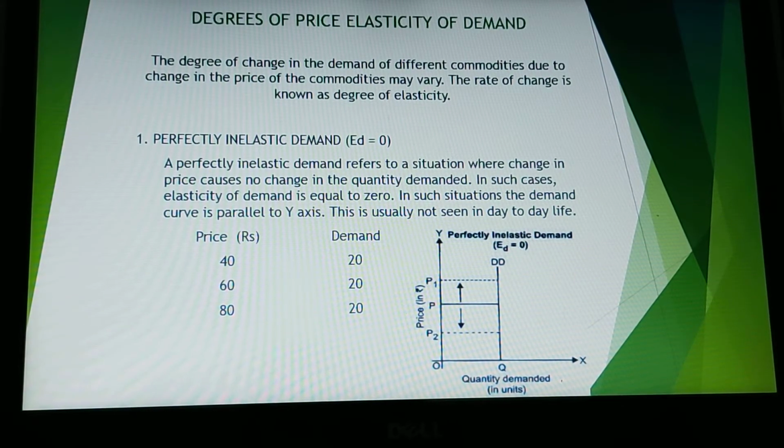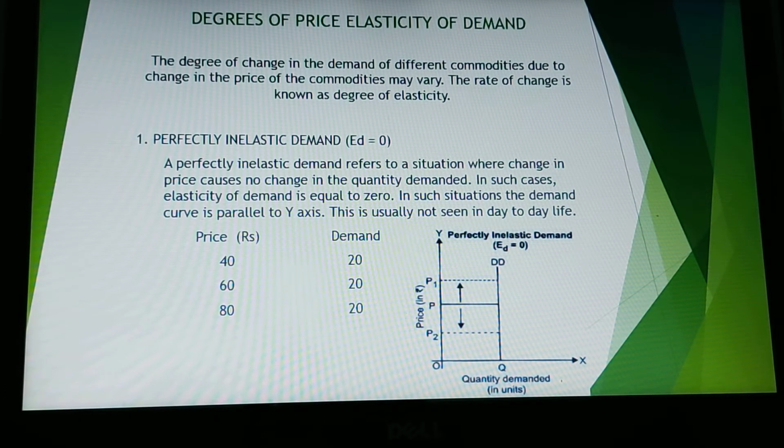Now we come to the degrees of price elasticity of demand. So there are 5 degrees of price elasticity of demand. What is meant by degrees of elasticity of demand? How much the demand responds to the change in price is known as the degree of price elasticity of demand, or the degree of change in the demand of different commodities due to change in the price of the commodities is known as the degree of elasticity. So the first is perfectly inelastic demand.